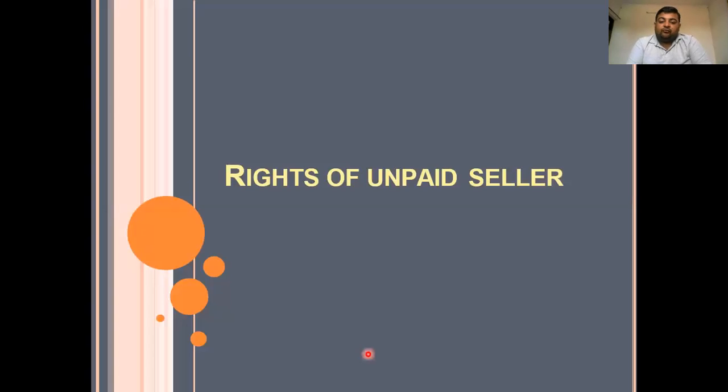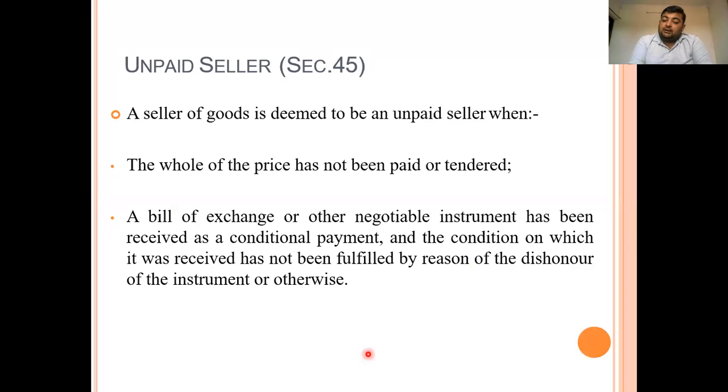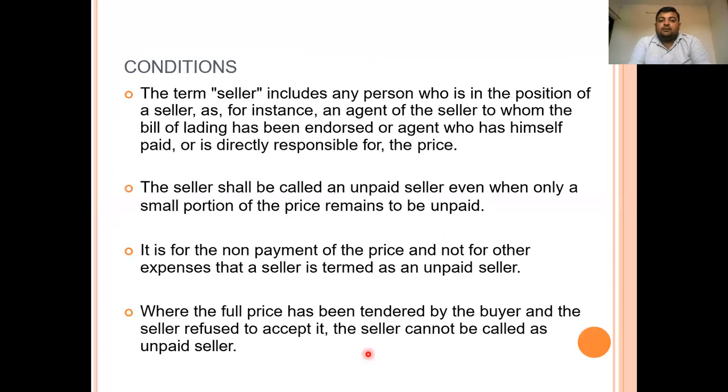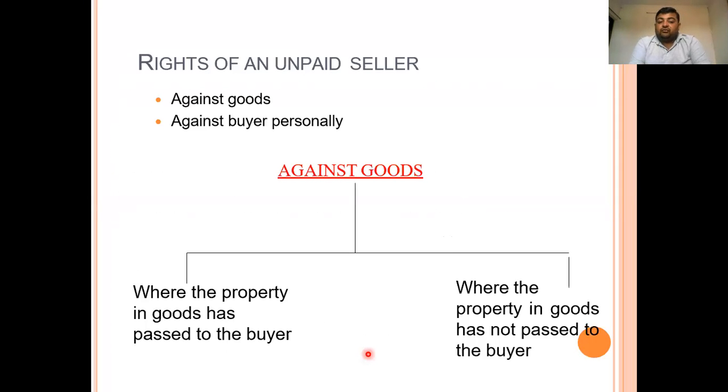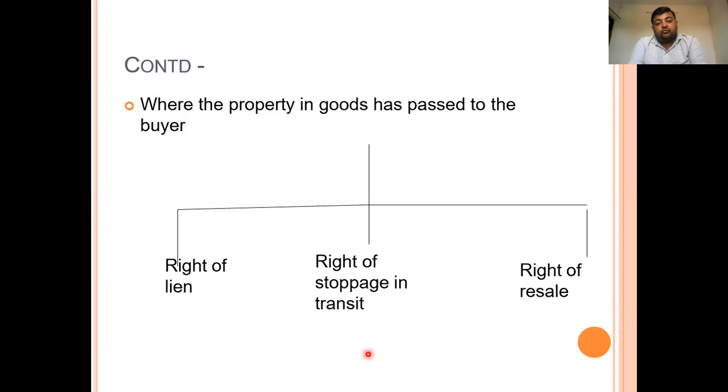Next, the rights of the unpaid seller. This is the most important question from this chapter: what are the rights and duties of the unpaid seller available under the Indian Sale of Goods Act 1930? If the question comes, we first have to write the meaning of unpaid seller, then the conditions when a seller is known as an unpaid seller. Then the rights of the unpaid seller against the goods and against the buyer personally. Against goods, there are two types. First is where the property in the goods has passed to the buyer. Second, where the property in the goods has not passed to the buyer.